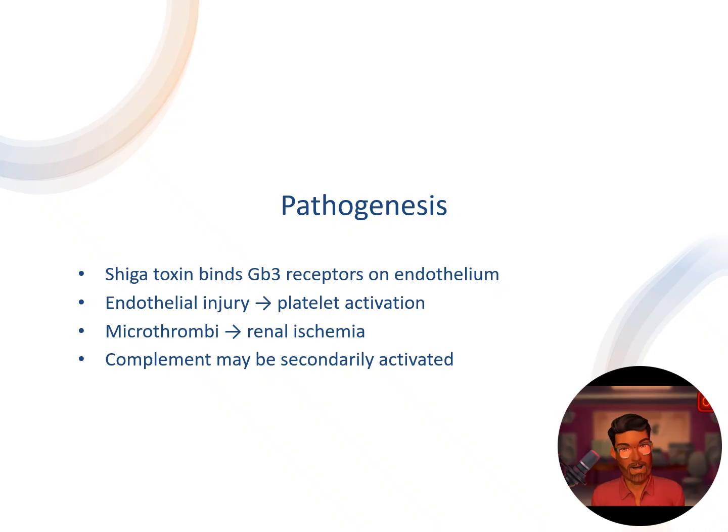Pathogenesis: the Shiga toxin binds to the Gb3 receptors on the endothelium. Endothelial injury leads to platelet activation. Microthrombi lead to renal ischemia. Complement may also be secondarily activated, so you may see some low complement levels, but don't think that this is not a typical HUS in the proper clinical context.